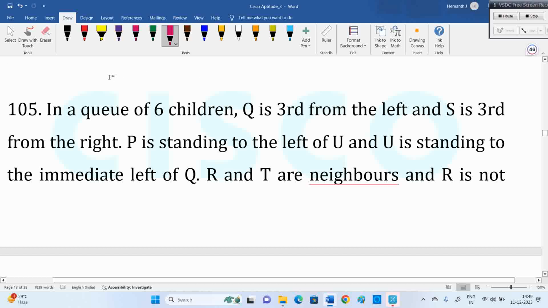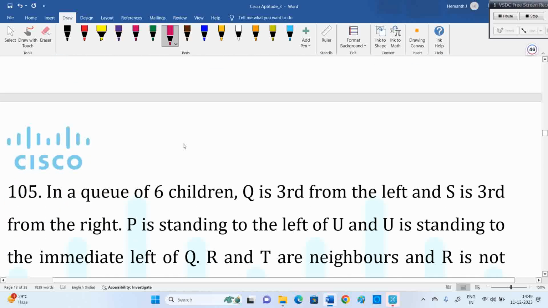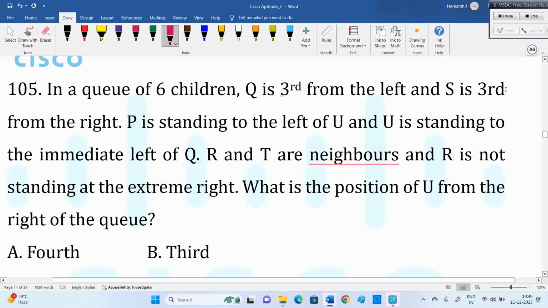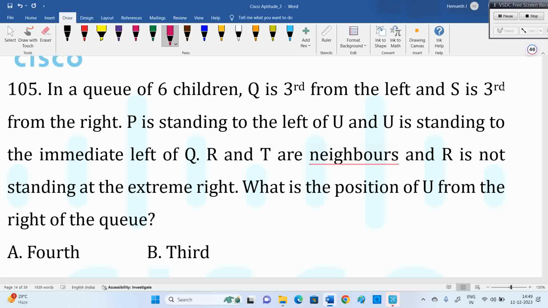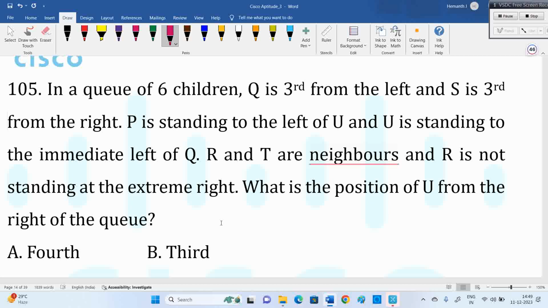Now, here are some points you can quickly learn. In a queue of 6 children, so I have 6 people. Q is third from the left, S is third from the right, P is standing to the left of U. Left of U means it may be immediate left, or second left, or third left. P is left of U, not mentioned as immediate left. In closed arrangements, left means immediate left, we can consider. Closed arrangements means circle, hexagon, triangle, all closed ones.